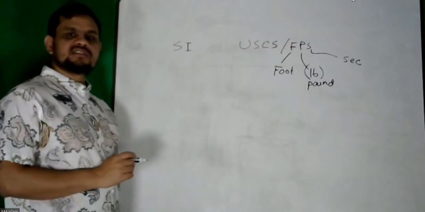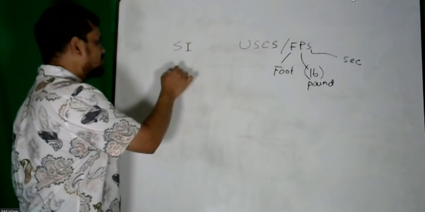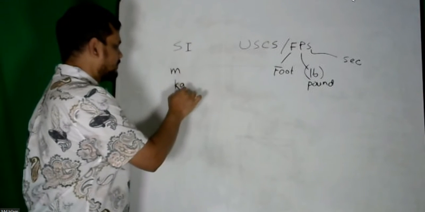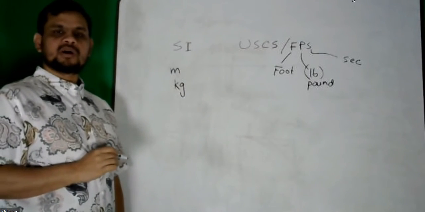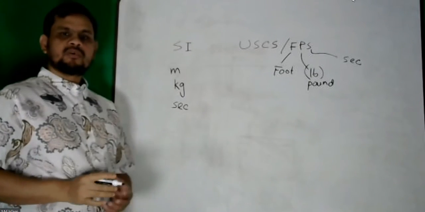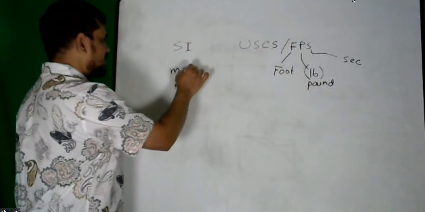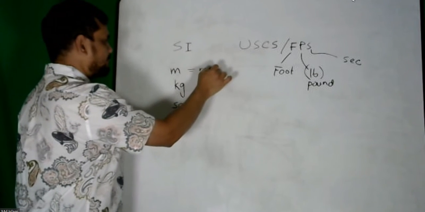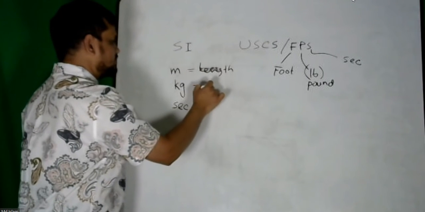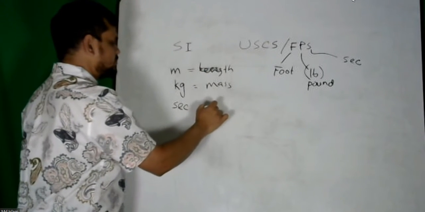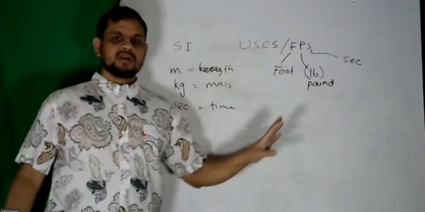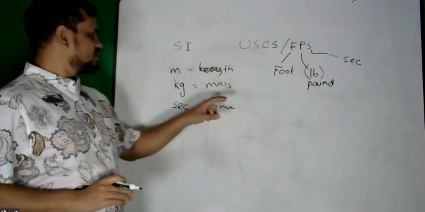In SI, the international system, we use meter for length, kilogram for mass, and second for time. So this is for length, this is for mass, this is for time. Same thing: length, mass, time. But there is a problem here with this mass, pound.